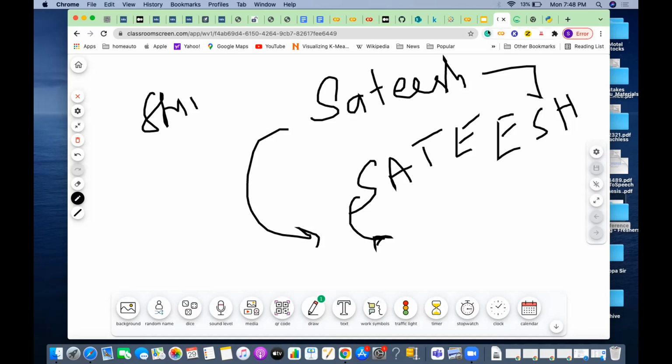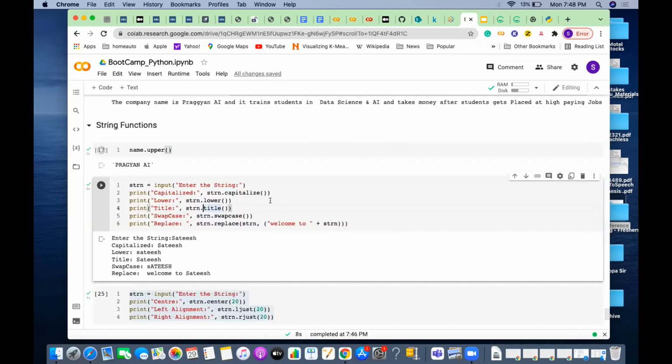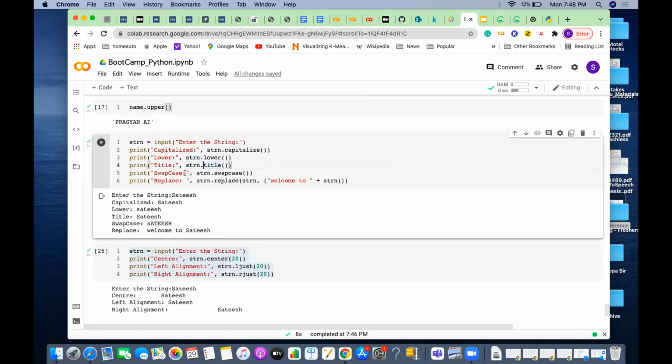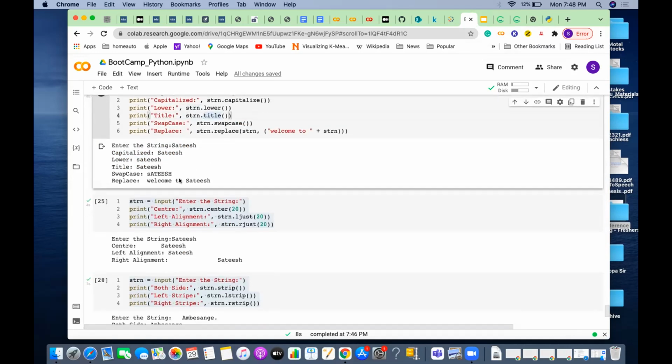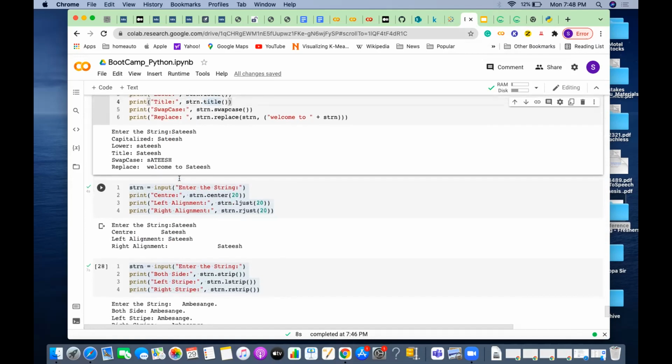For all these kinds of operations, there is no need to write any code. Pre-built functions are already there. You can leverage these. These are all essential things already there in Python. Any question here? Okay.